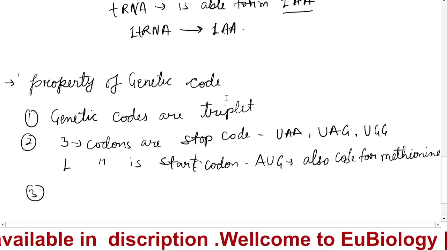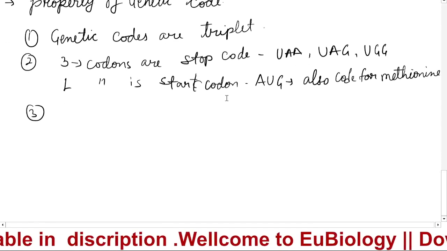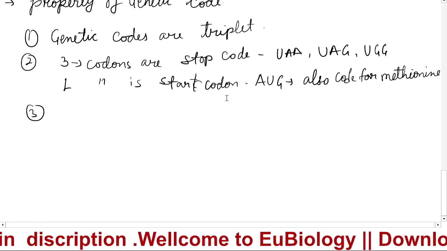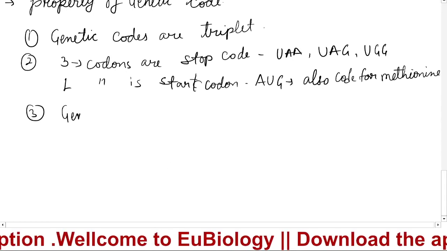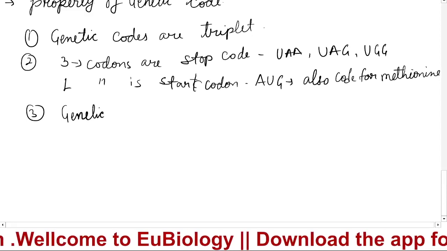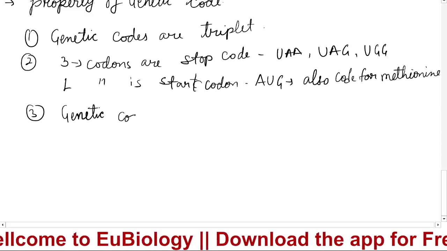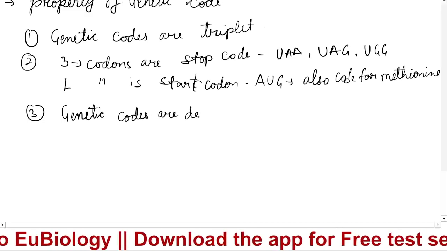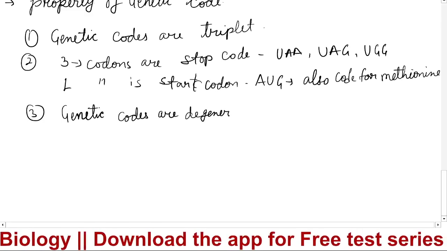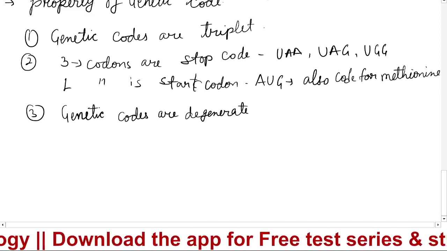Now third, what will we see? The third property of the genetic code is that genetic codes are degenerate. What do you mean by degenerate?